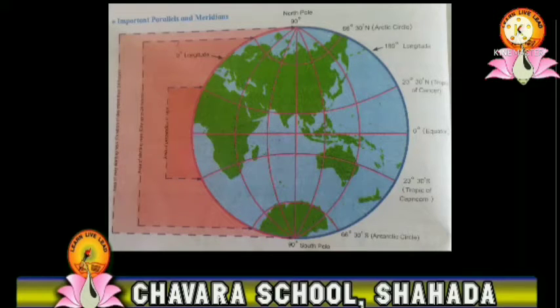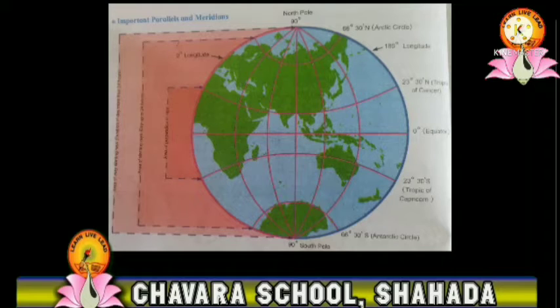Next is Arctic Circle, whose angular distance is 66 degree 30 minutes north. Next is Antarctic Circle, whose angular distance is 66 degree 30 minutes south. Next is North Pole, whose angular distance is 90 degree N. Next is South Pole, whose angular distance is 90 degree S.